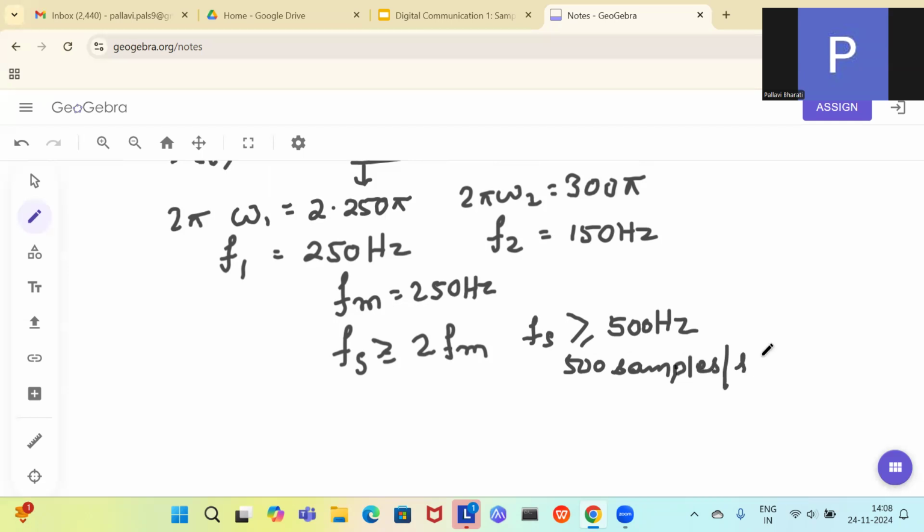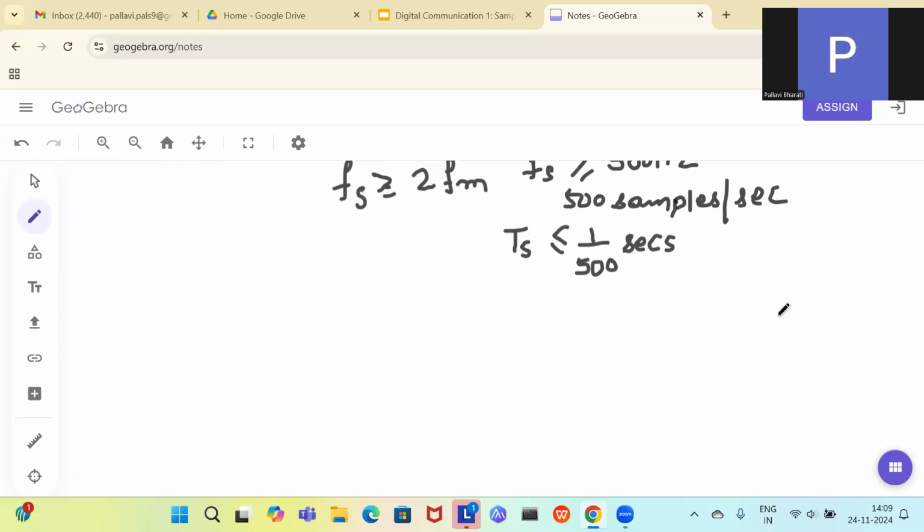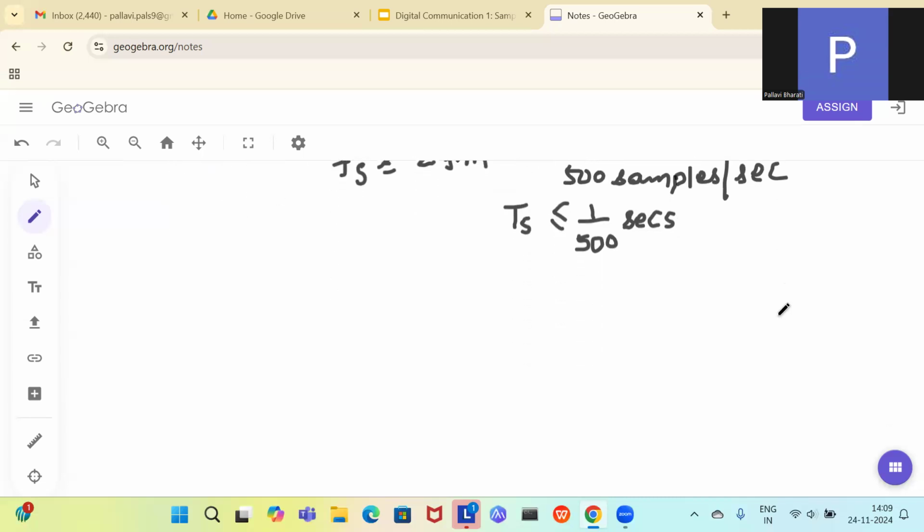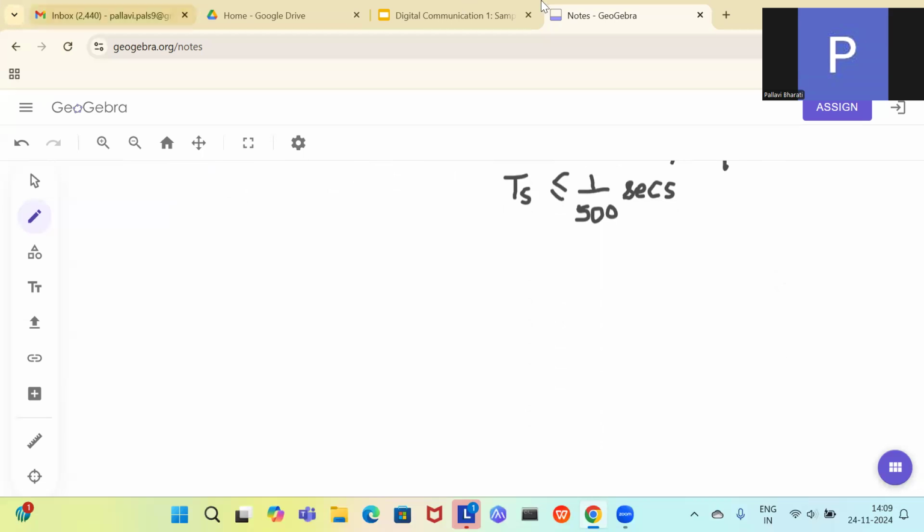per second. In terms of time period, or you can say in terms of sampling interval, you will have to take the samples at intervals less than 1 by 500 seconds. After every 1 by 500 seconds, you have to take the samples, otherwise you will lose some information. So this is the basic part that we do in sampling, the sampling theorem, how we are sampling it.